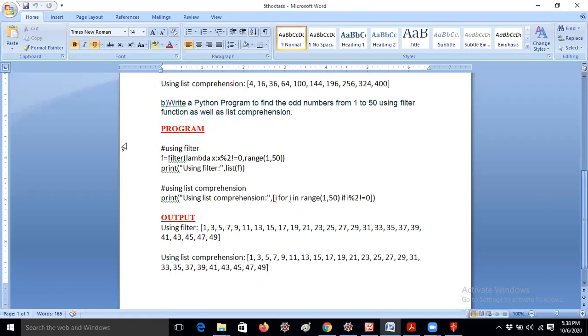Write a program in Python to find the odd numbers from 1 to 50 using filter function as well as list comprehension. That is the next question I have given to you. Here you have to give a conditional statement, and conditional statements mean you have to use filter function. I have given the filter function in the question itself, but actually I don't need to. You will do it if you're using a loop or a condition statement. That's the reason I have given the question like that.